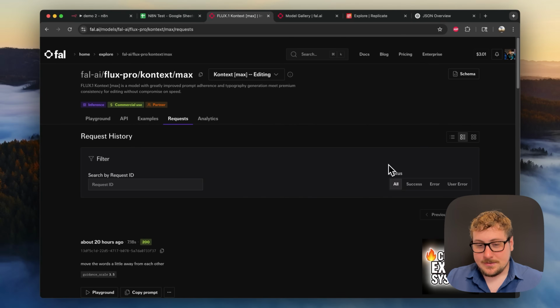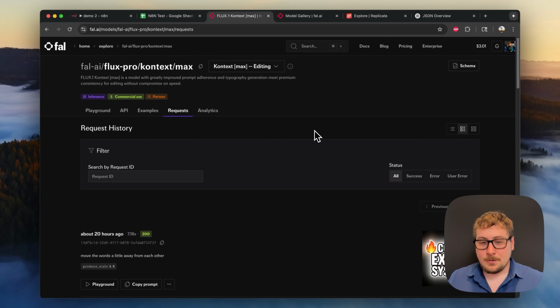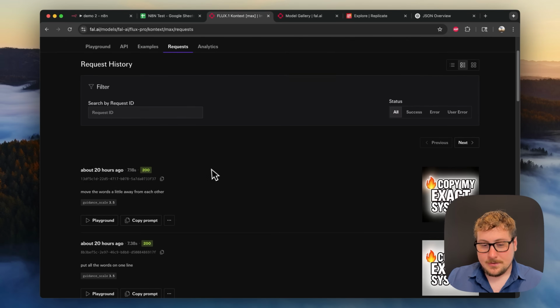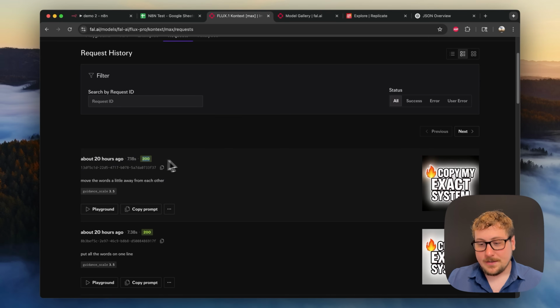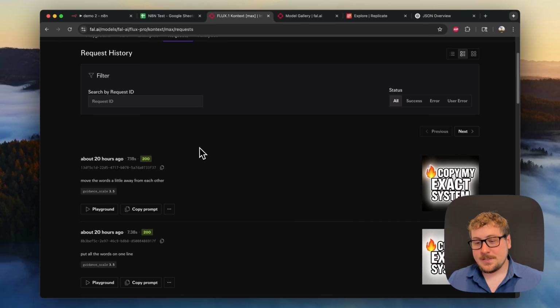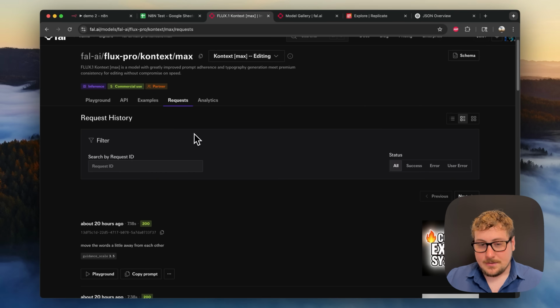And as you can see, this is a great page and you're going to need to know to go here if you have an issue. So if something breaks and it doesn't give you the image, for example, you're going to go here and see why. It'll say failed for X reason. There's so many reasons it could fail. It could be filtered out because it thinks you're trying to do nudity or something, and your code or your automation could be completely perfect and it's just flagged right here.